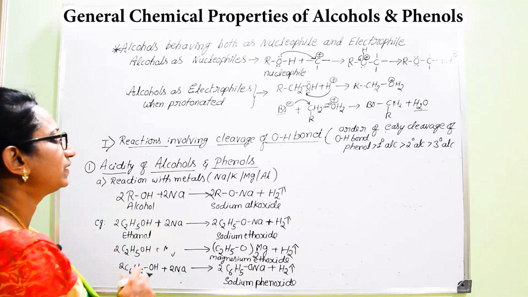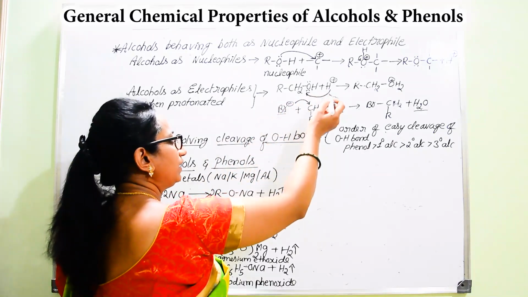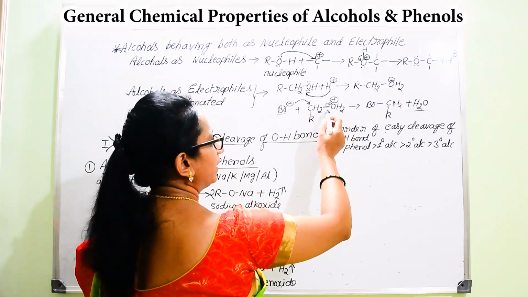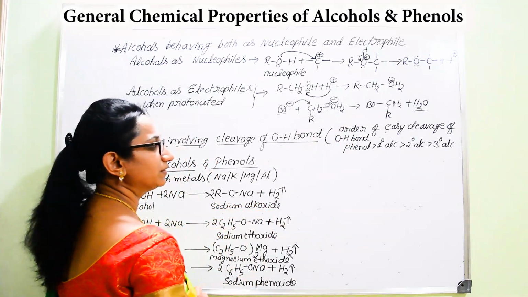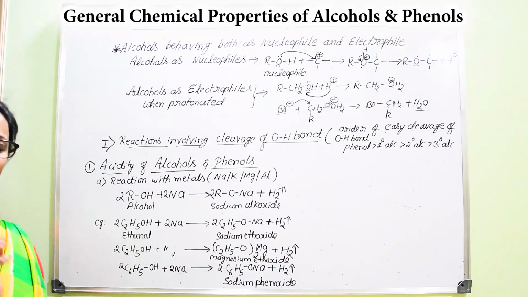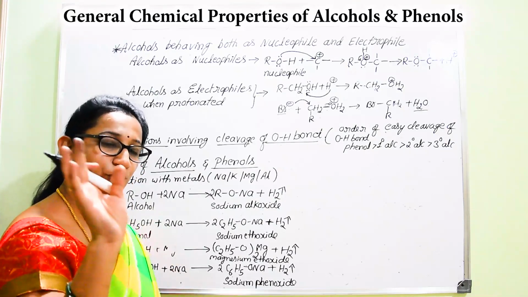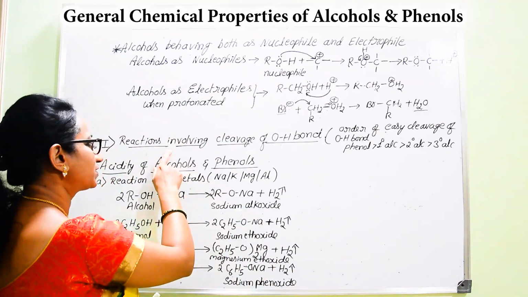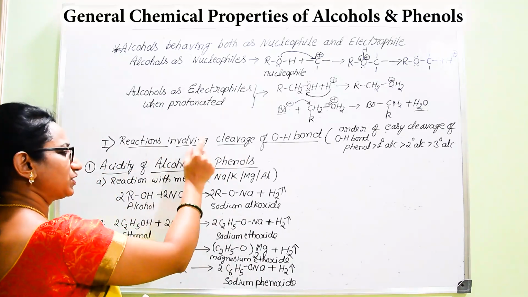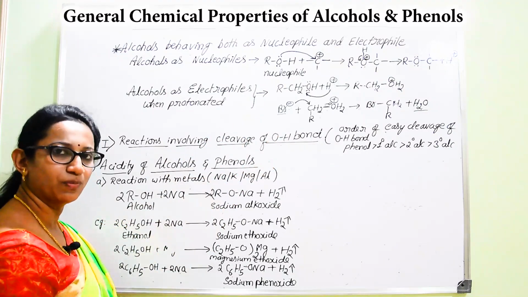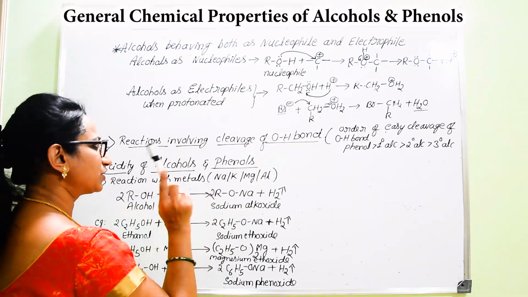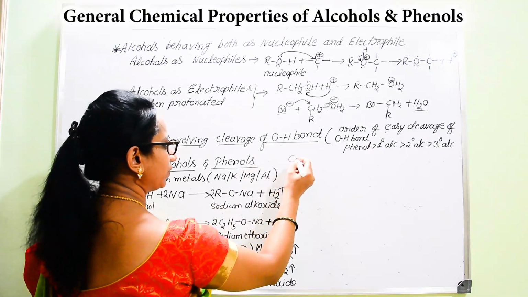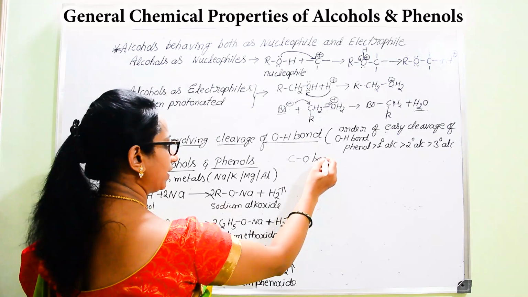Whenever there is a possibility for interacting with a proton, then with a negative ion, it is able to break the bond between carbon and oxygen. So if you go for further reactions, there will be two sets of reactions you are going to learn, particularly about alcohols, even including phenols: reactions involving cleavage of the OH bond, and reactions involving cleavage of the CO bond.